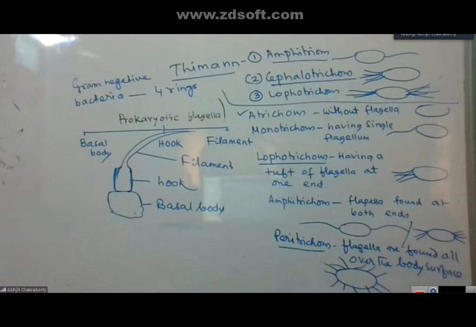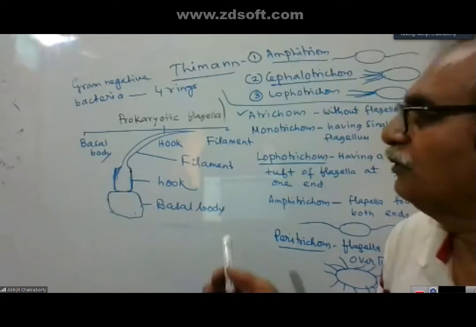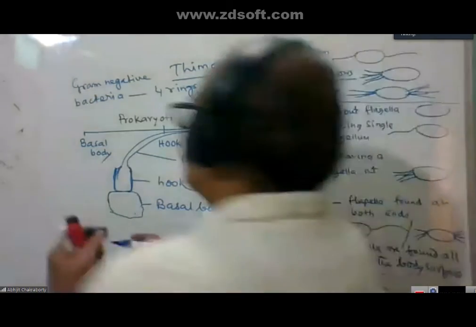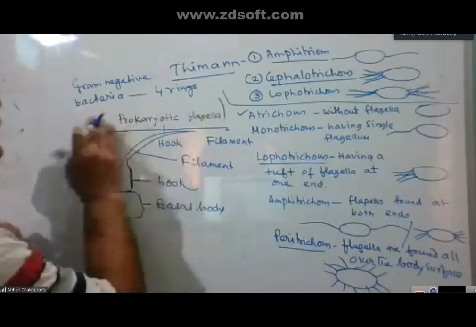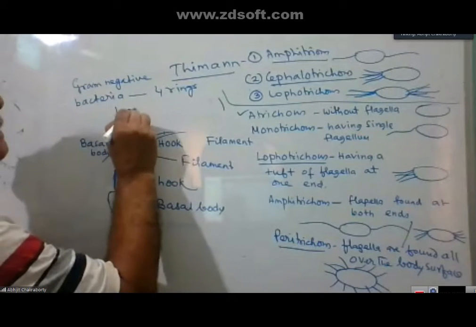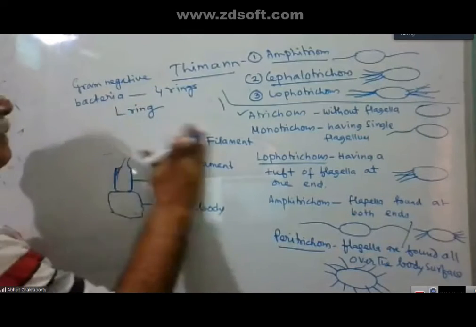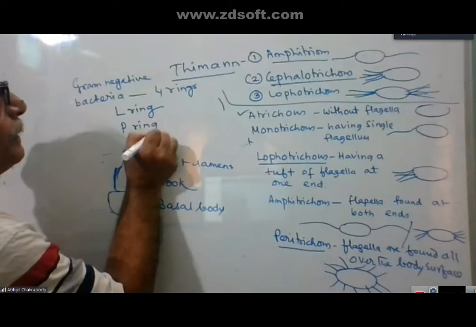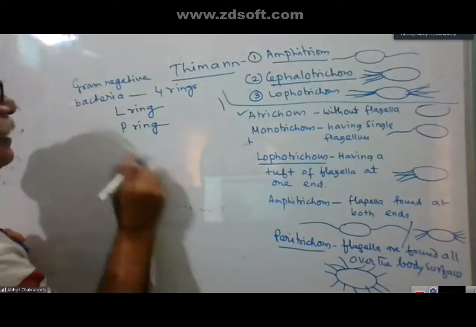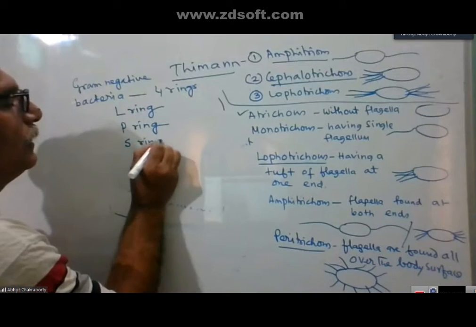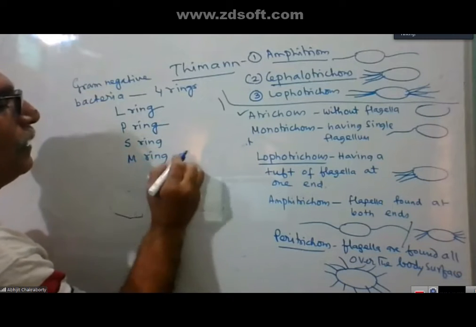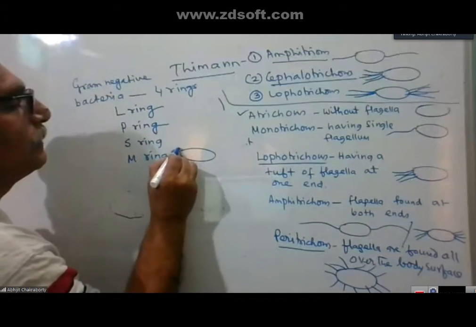But in gram-positive bacteria, there are 2 rings only. In gram-negative bacteria the rings are the L ring, then the P ring, then the S ring, then the M ring.